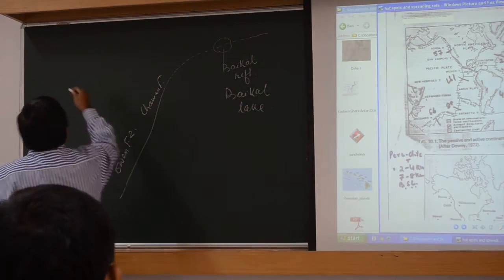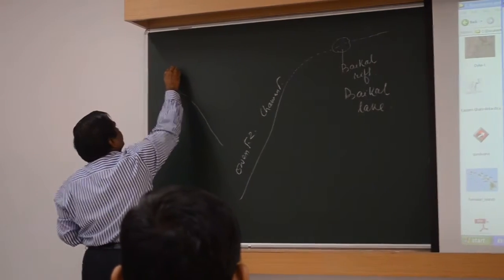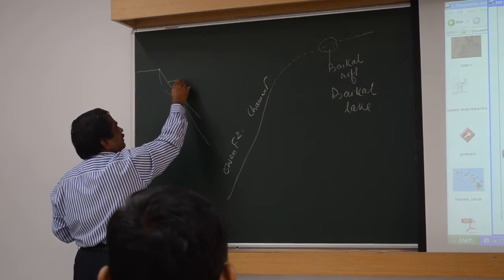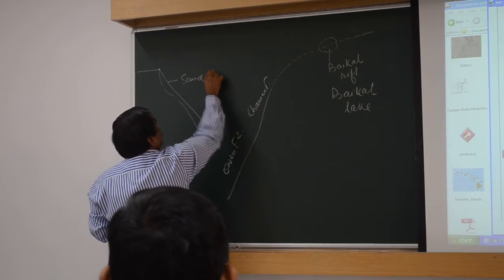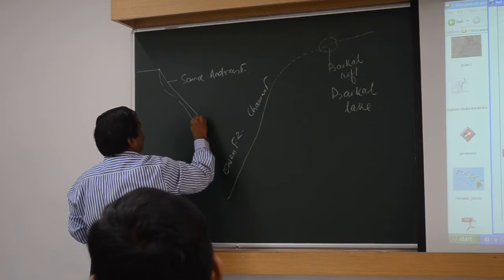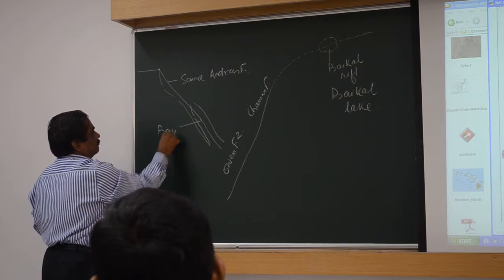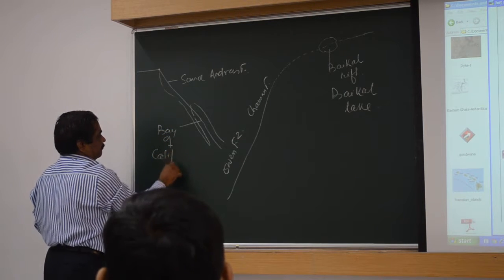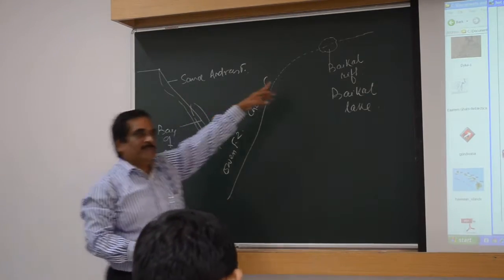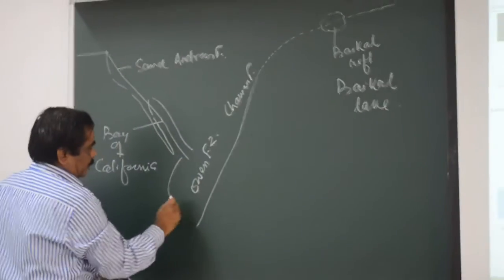Similarly, that day we saw the west coast of America. This is your San Andreas Fault. Here is your Bay of California. So both the things have a similar system. Both the things are part of what? Can you tell me?